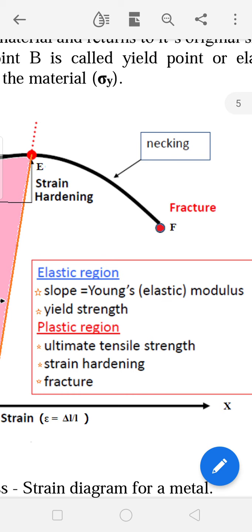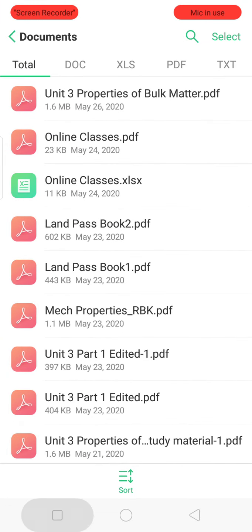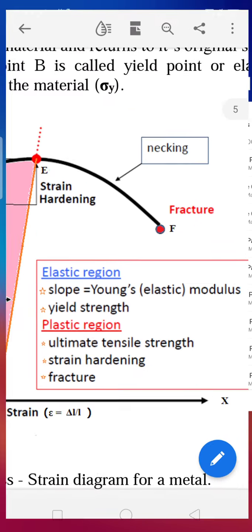And this gradual weakening of the material is called necking. So necking means gradual weakening of the material due to the concentration of the stress there. That we can see here, how necking happens.